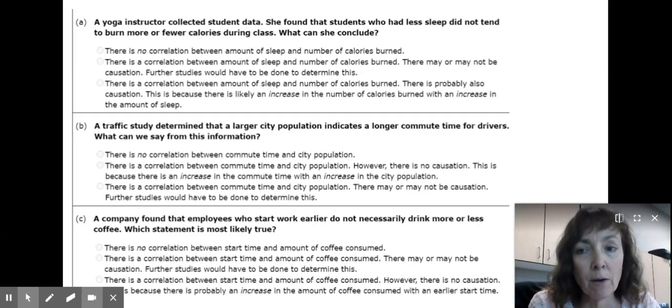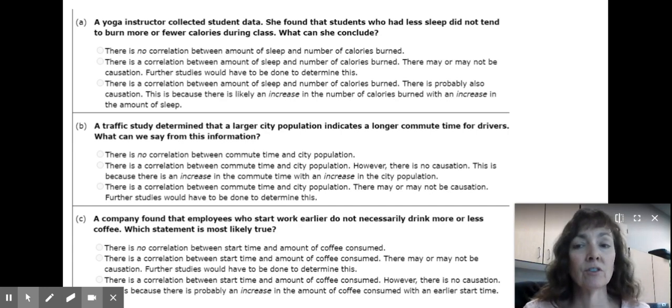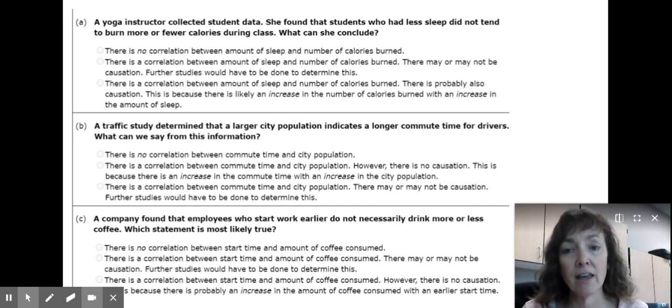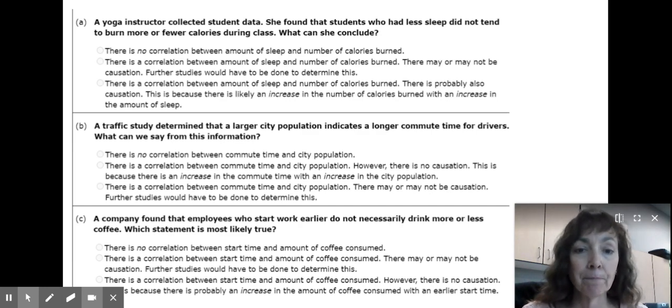Correlation and causation problems tend to get people a little bit nervous because they involve a lot of words, but they're really very simple. Correlation just means that two things are happening at the same time, and correlation does not imply causation. Just because two things are observed to happen at the same time doesn't mean that they cause each other. And so in these problems, you're basically looking for correlation or not. And then if there is a correlation, you generally want to say, but it doesn't necessarily imply a causation.